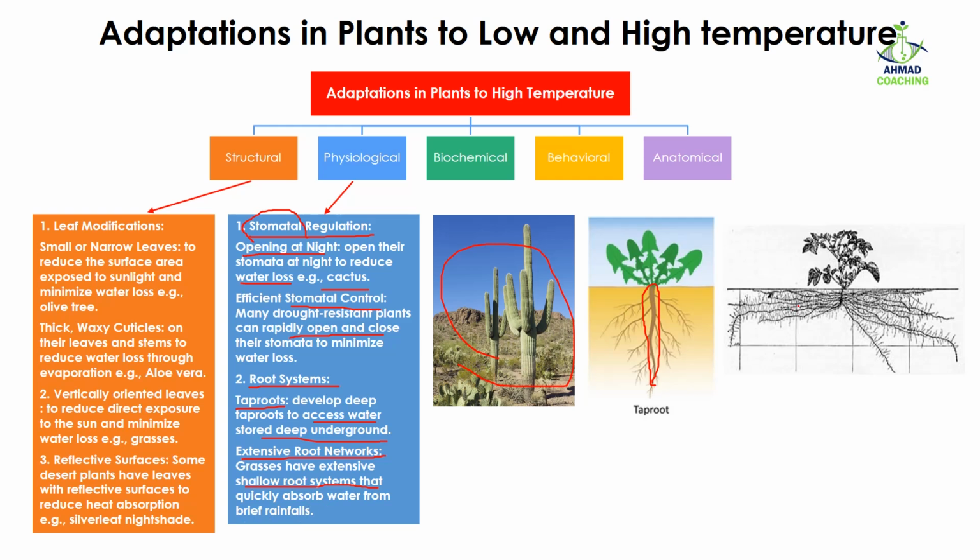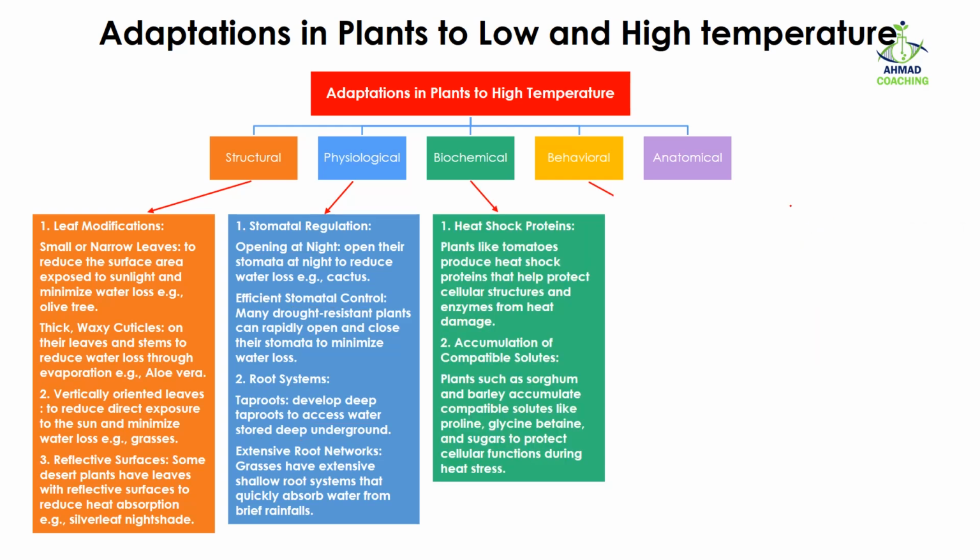So in this case, they have a shallow system. It's not very deep, but it's extensive. Here you can see. The purpose of this extensive root system is that when there is a small rainfall, these roots quickly absorb the water from the rainfall and use the water to reduce their body temperature. Another adaptation in plants to high temperature is biochemical adaptation, in which they have heat shock